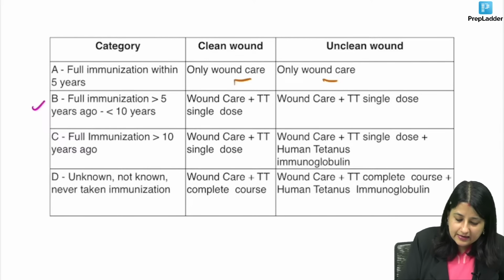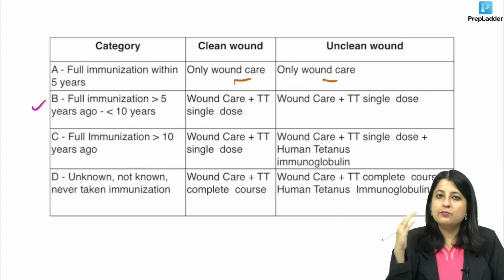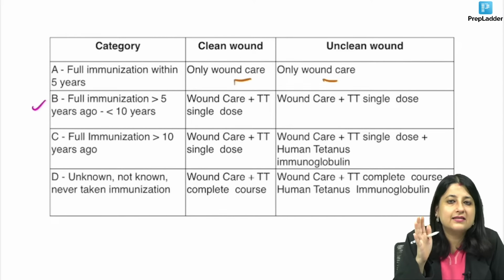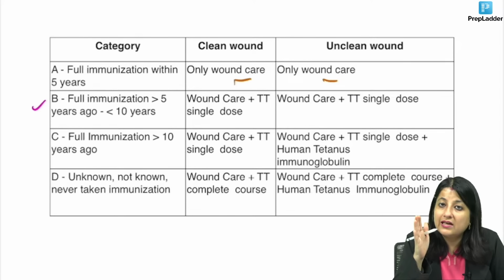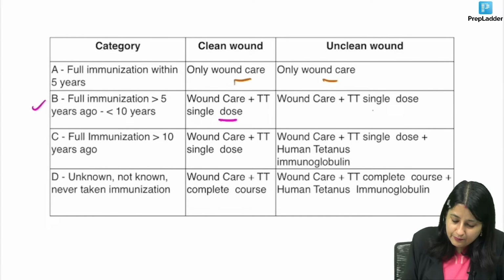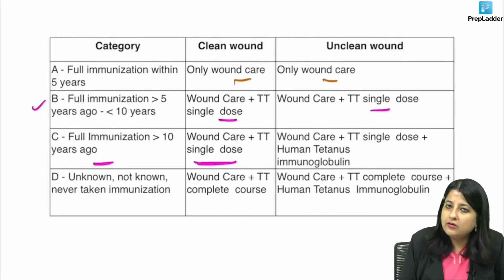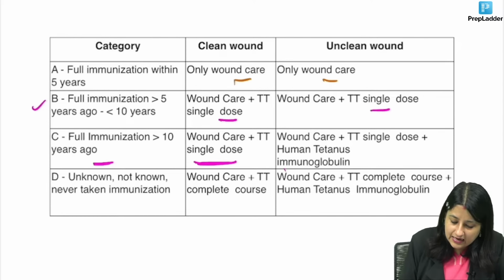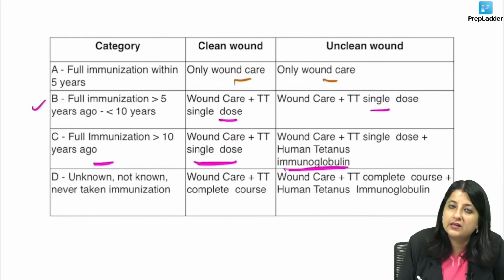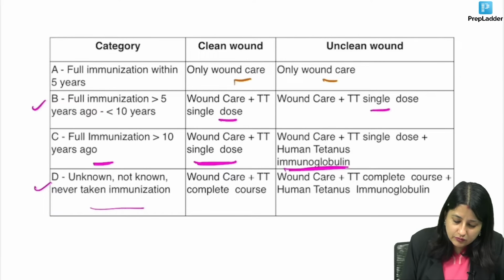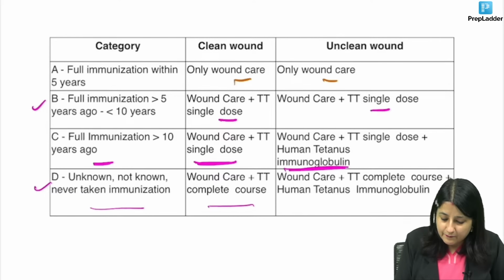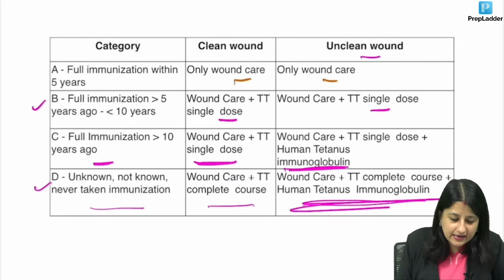Then it is category B, full immunization beyond 5 years but within less than 10 years. So if you talk about clean or unclean, wound care plus TT single dose. Now it's a trauma case, so it is TT single dose. Then full immunization more than 10 years. Here is the problem. In clean wound, you don't have to add immunoglobulin, but in unclean wound, you will also add immunoglobulin. And D is when nothing is known, so we have to do TT complete course, but in unclean wound, we will also add immunoglobulin.